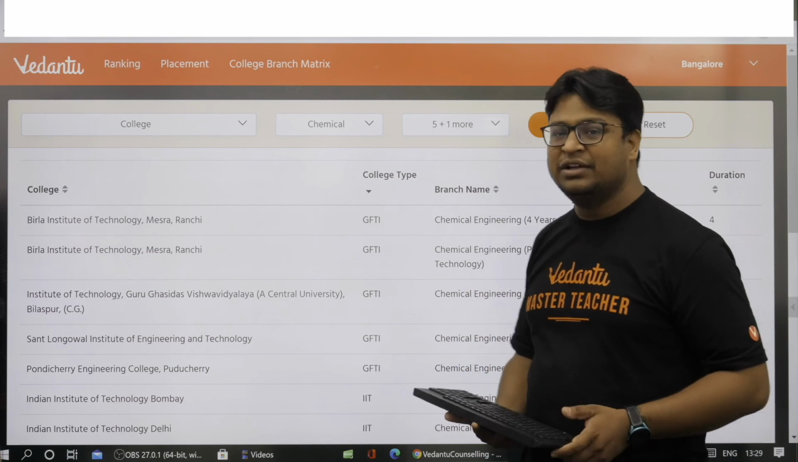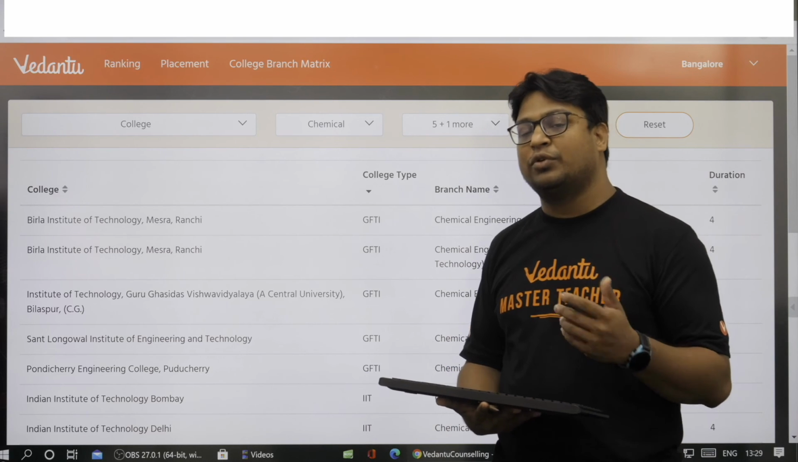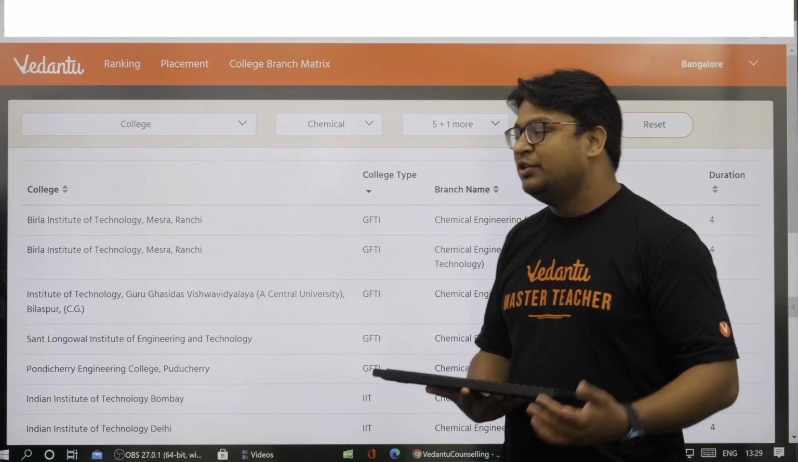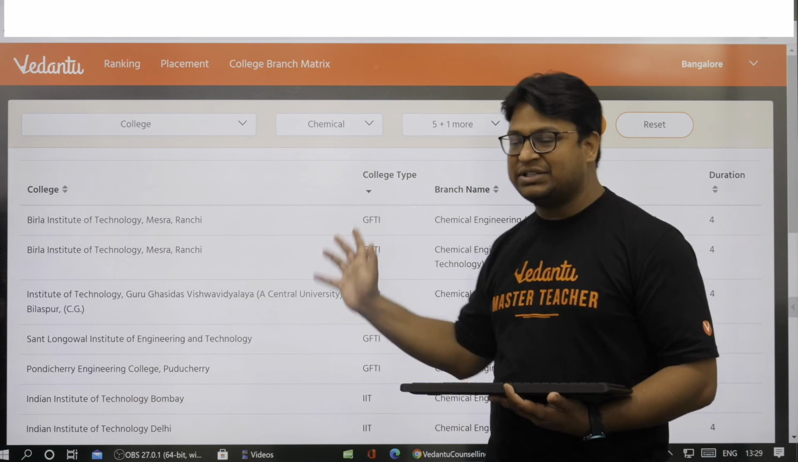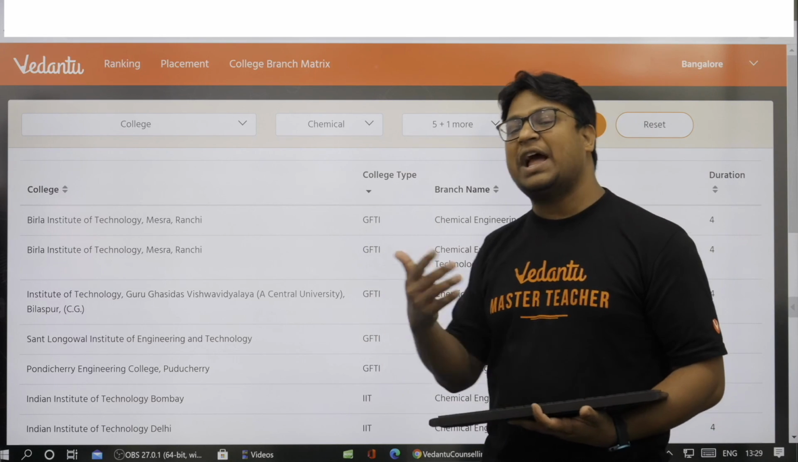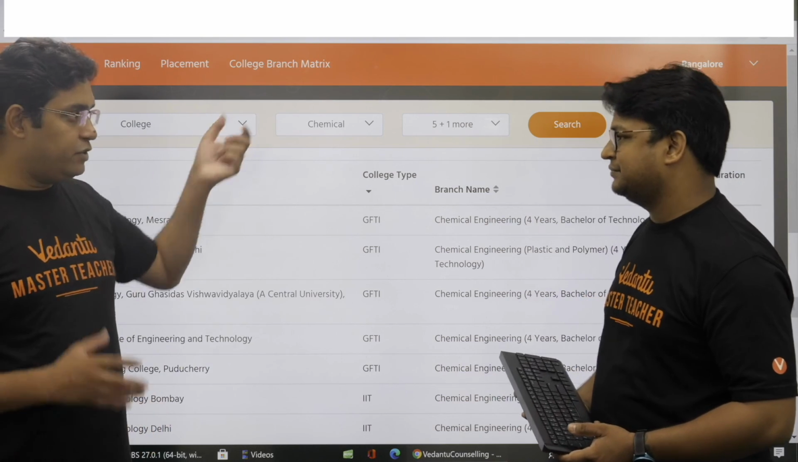This particular page is meant for your own investigation and your own research, and you are encouraged to do that before forming your own list. You are encouraged to play with this tool a little bit. This will give you some idea, and that will help you formulate your final list. So this was one of the tabs which we have explained.